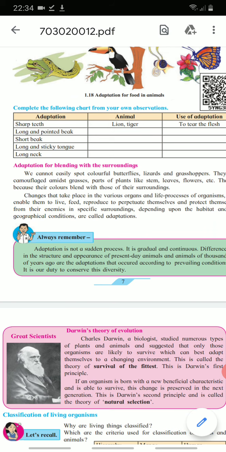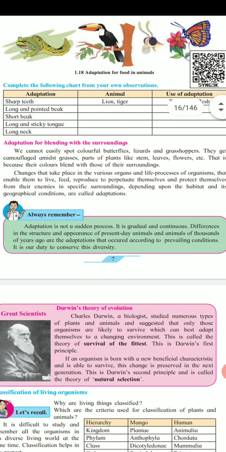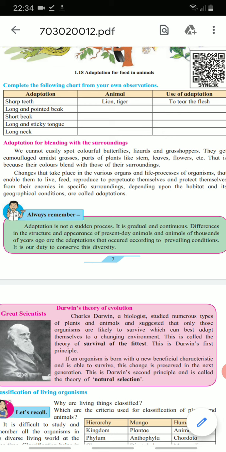In the beginning, we studied about adaptation. Adaptation means gradual changes which occur in animals and plants to survive in nature. Always remember, adaptation is not a sudden process, it is gradual and continuous. Differences in the structure and appearance of present day animals and animals of thousands of years ago are the adaptations that occur according to prevailing conditions. It is our duty to conserve this diversity, to preserve this diversity.